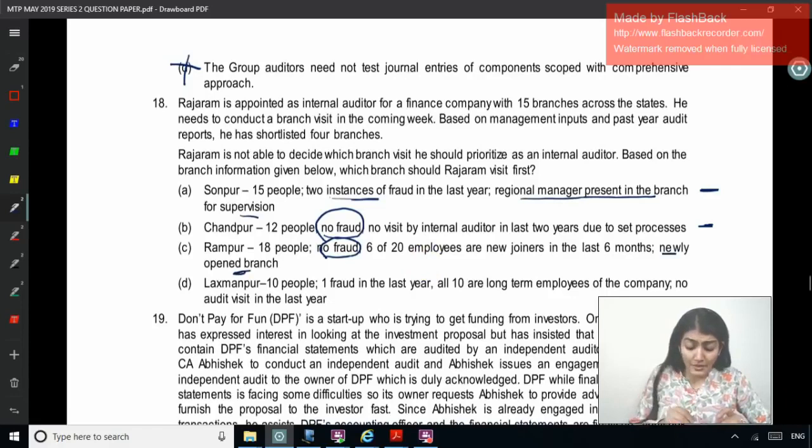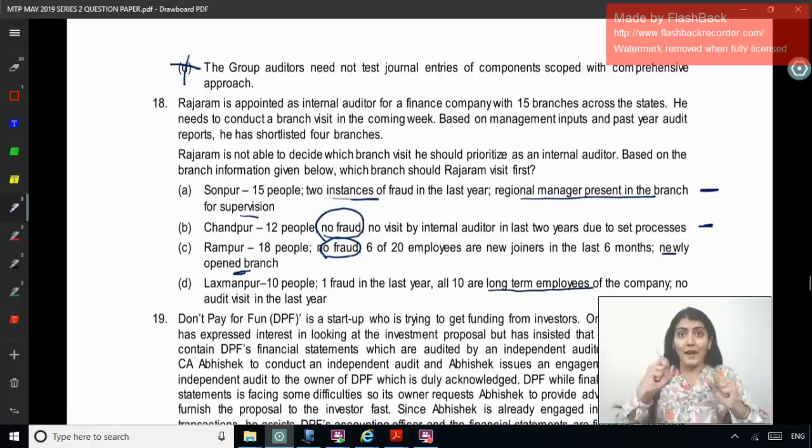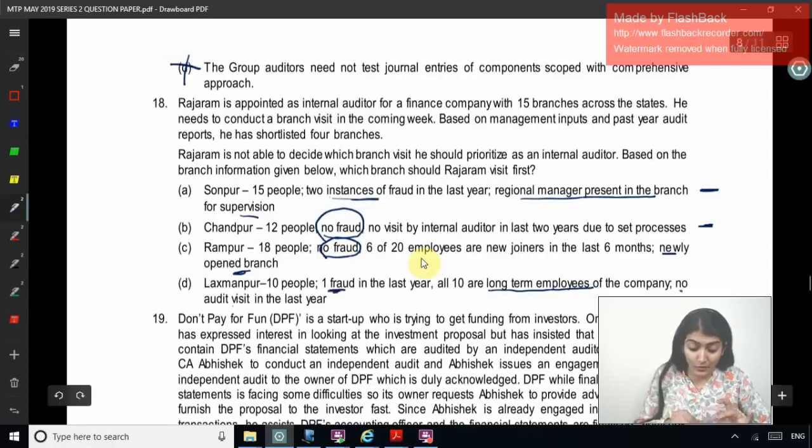And Lakshmanpur: 10 people, 1 fraud in the last year. All 10 are long-term employees of the company, no audit visit in the last year. Long-term employees of the company would be knowing the system in and out. They would have developed an upper hand over the system, so they also might be knowing how to override the system. So here there is already 1 fraud taken place, plus no audit visit in the last year.